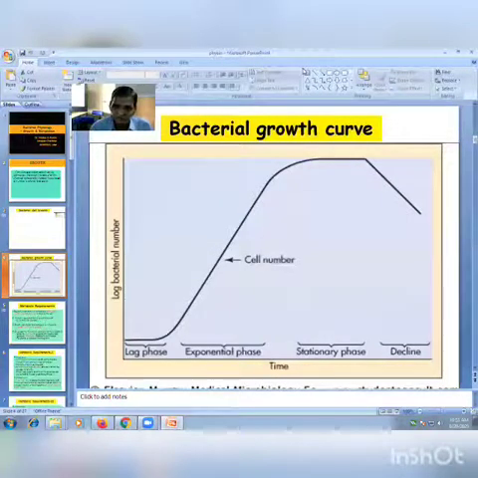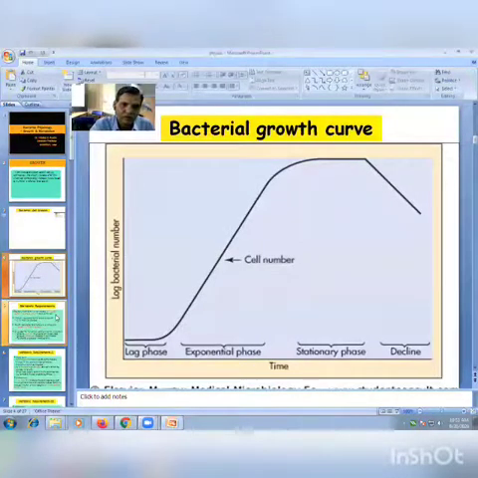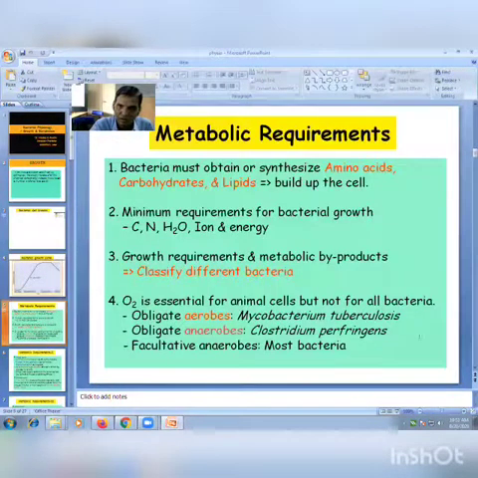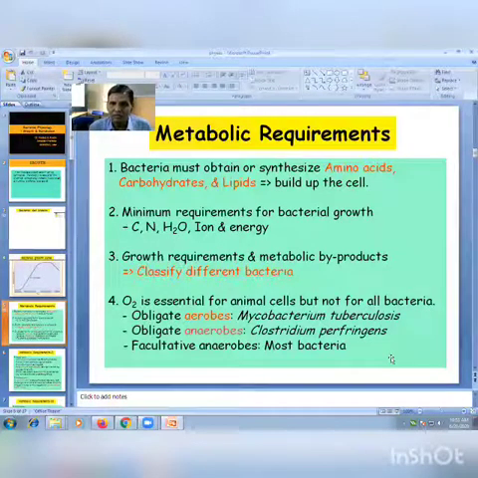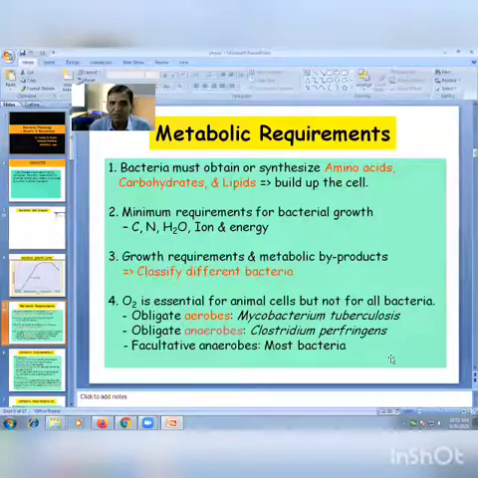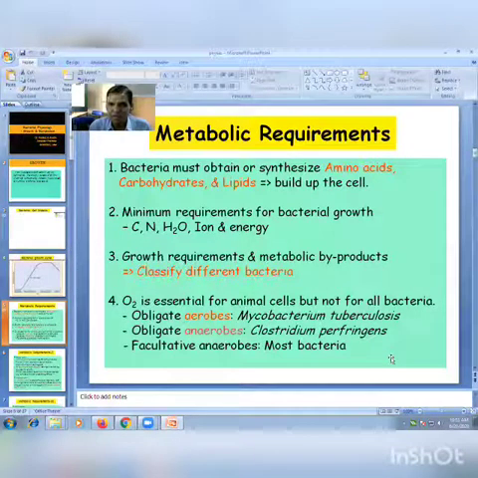Now we'll see the metabolism of the bacterial cell, the metabolic requirements of bacterial cells. In metabolism, bacteria must obtain or synthesize amino acids, carbohydrates, and lipids to build up their cells. The minimum requirements for bacterial growth are carbon, nitrogen, water, iron, and energy.